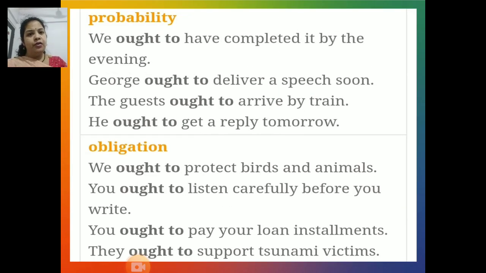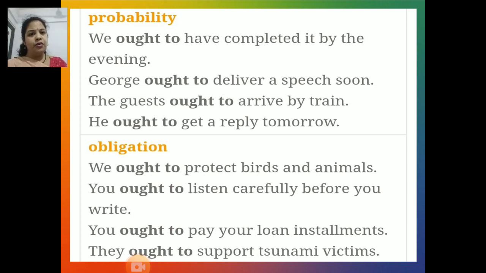Next function of ought to is probability. For example, we ought to have completed it by the evening. George ought to deliver a speech soon. The guests ought to arrive by train and he ought to get a reply tomorrow.